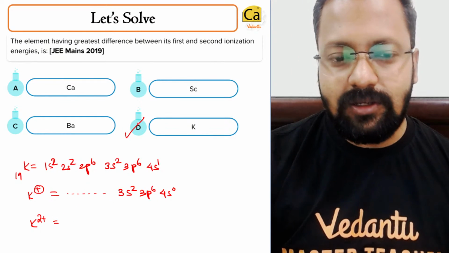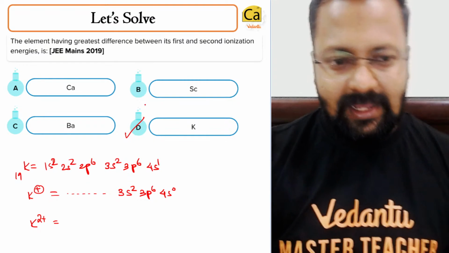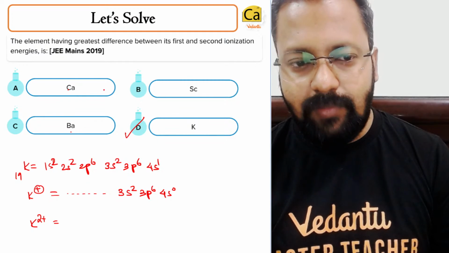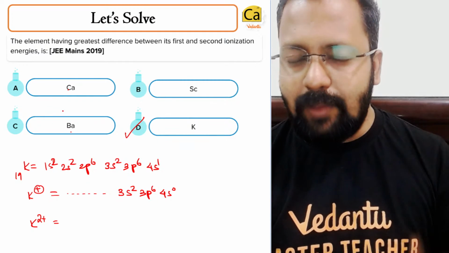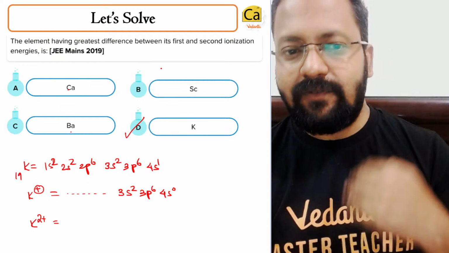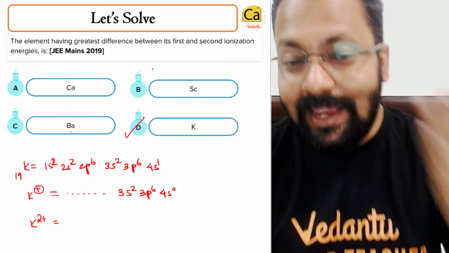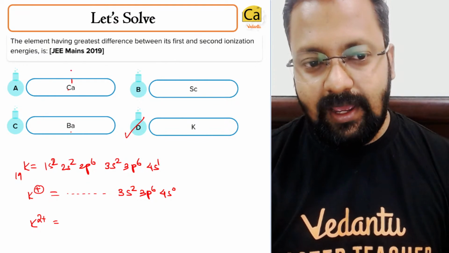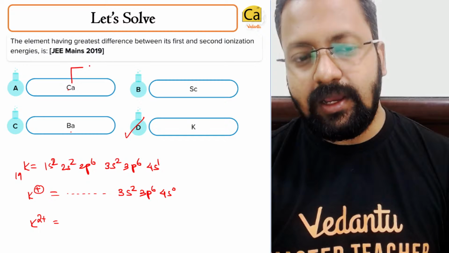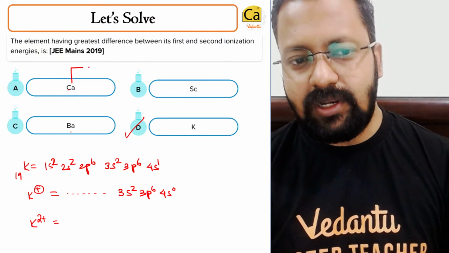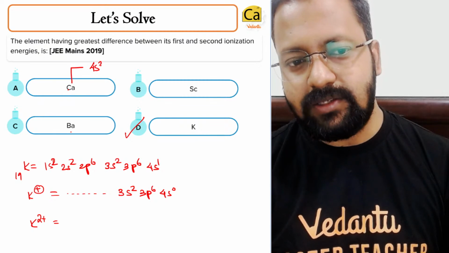The right answer will turn out to be D. Whereas A, B and C are members of group 2. For group 2, the difference between the second and the third ionization energy will be very high, because for calcium the valence configuration is 4s2.